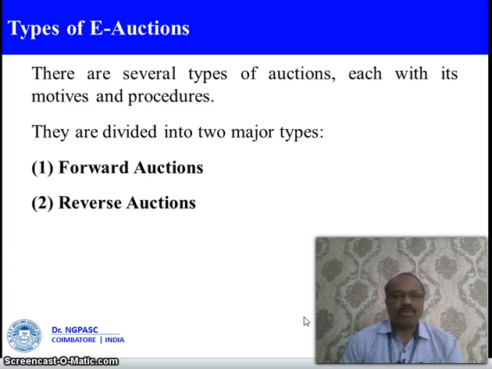There are several types of auctions, each with its motives and procedures. Even though there are several types, the major types are two. One is forward auction and number two is reverse auction. So these two types of auctions are very important, and they prevail in the market when we talk about the e-auction in e-commerce.